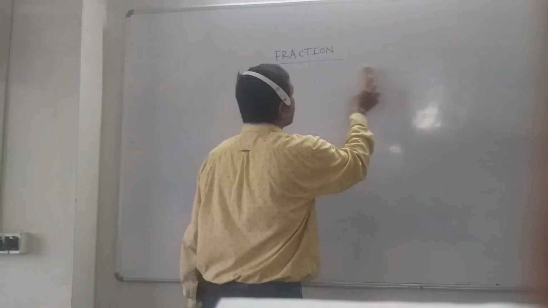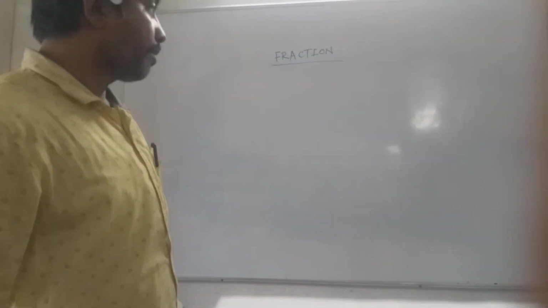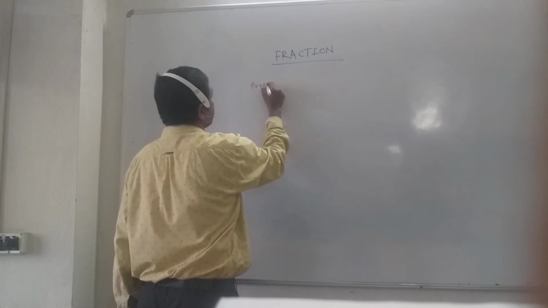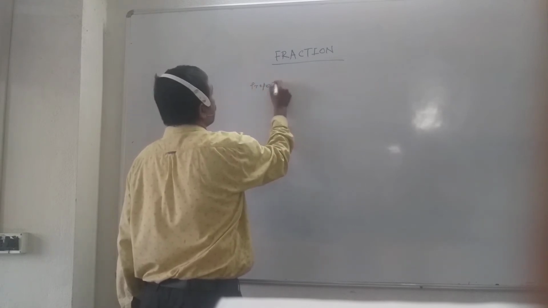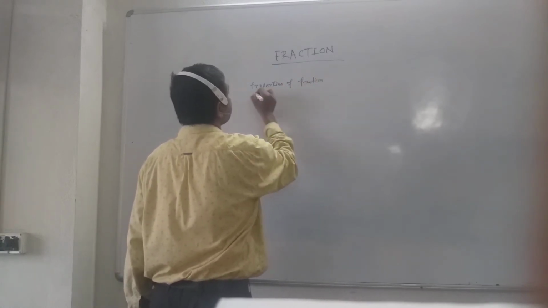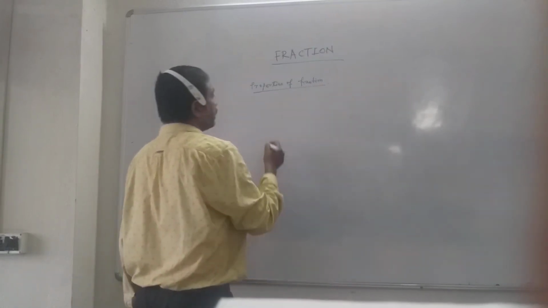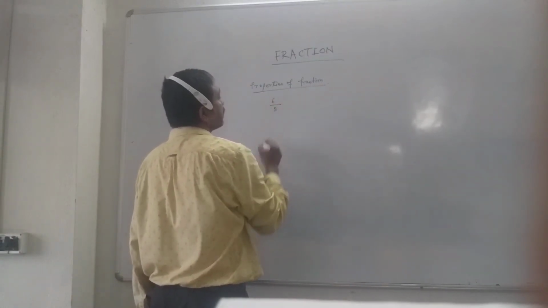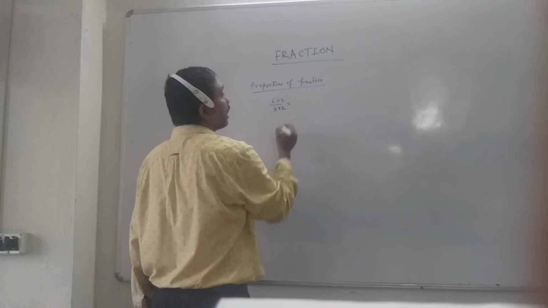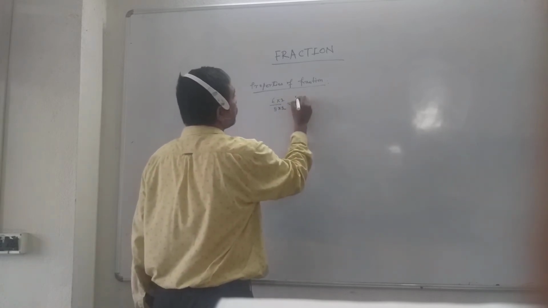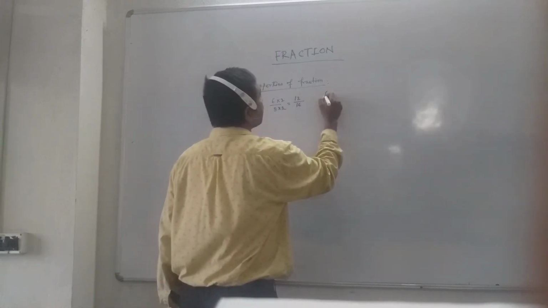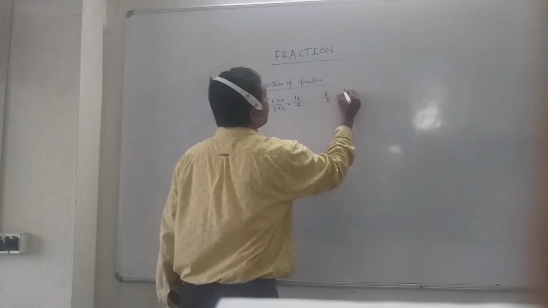And next I discuss properties of fractions. Look, if you take a fraction 6 by 8 and multiply both numerator and denominator by the same number, then the fraction remains unchanged. 6 times 2 is 12, 8 times 2 is 16. That means 6 by 8 is equal to 12 by 16.